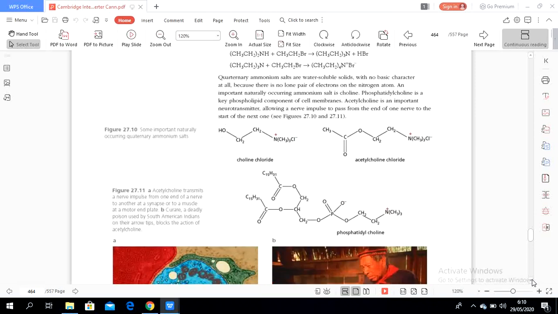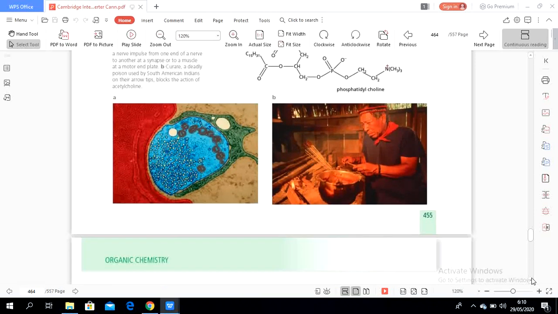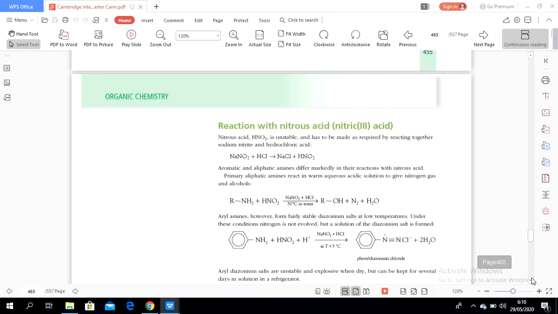Next, let's continue. Reactions with nitrous acid, or nitric 3 acid. Nitrous acid is unstable. The formula is HNO2. It is different from nitric acid. Nitric acid is HNO3.